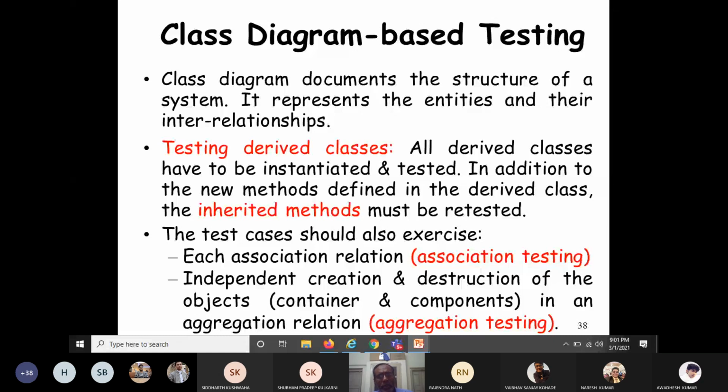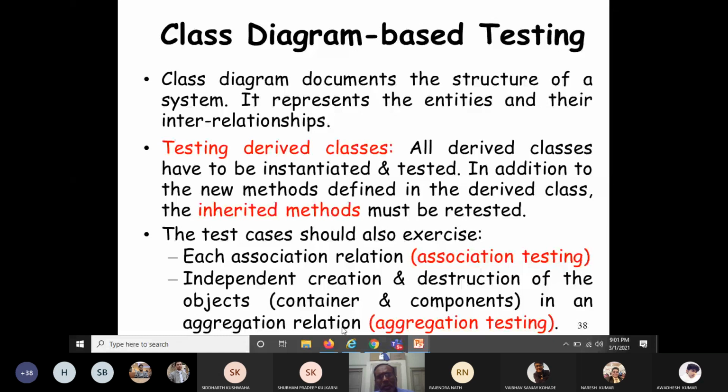In addition to the new methods defined in the derived classes, the inherited methods must be retested. This I am saying repeatedly. Whatever is new has to be tested, but whatever is inherited from A has to be retested again. Now let's see the generic test requirements. The test cases should also exercise the following.